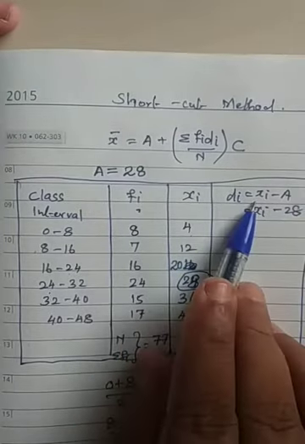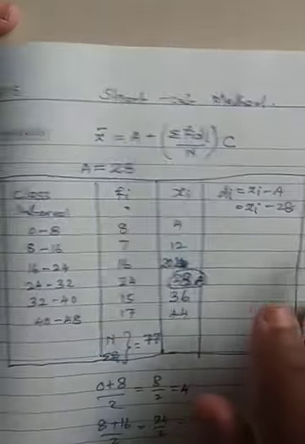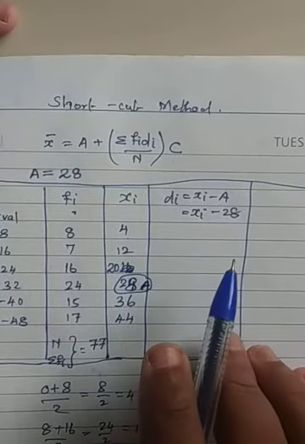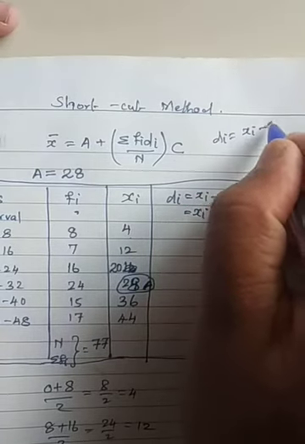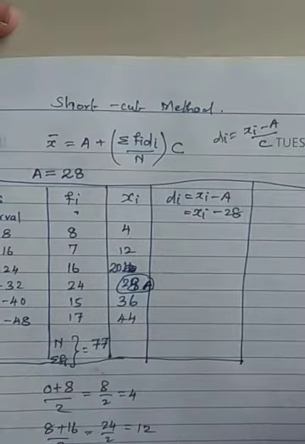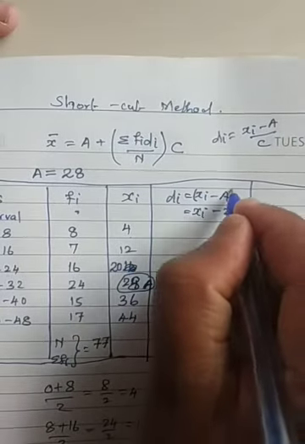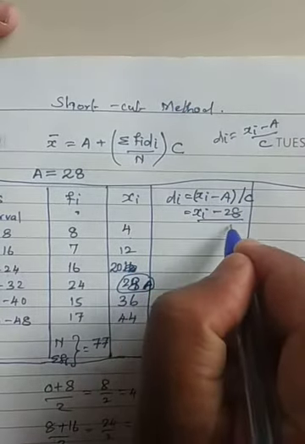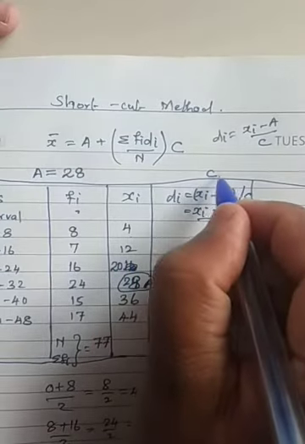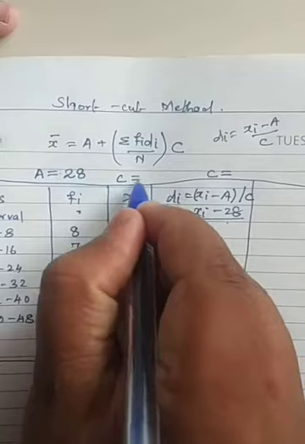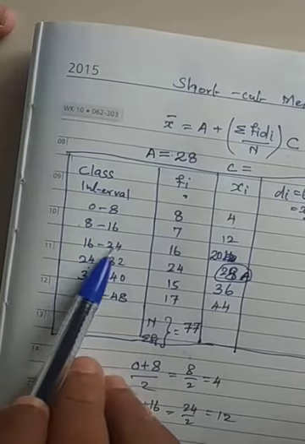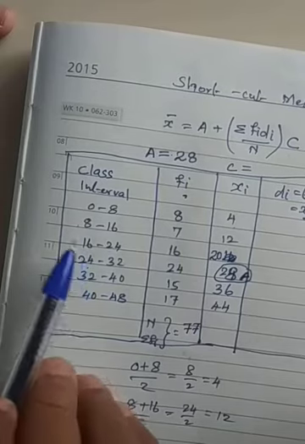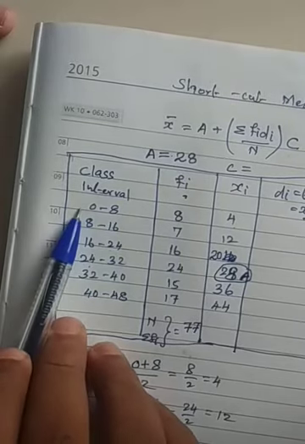So Xi minus A. One more thing: here the Di value is Xi minus A by C, the entire thing divided by C. What is C here? A value I have written, C value I am writing here. What's the difference in this one? 0 to 8, 8 plus 8 is 16, 16 plus 8 is 24, 24 plus 8 is 32. The difference is 8 minus 0, which is 8.